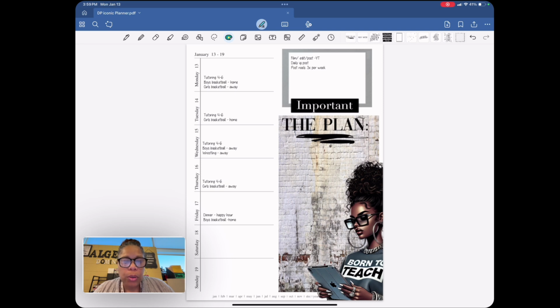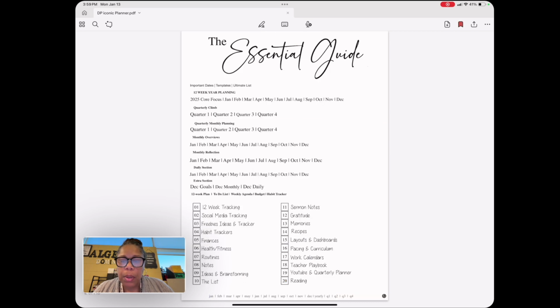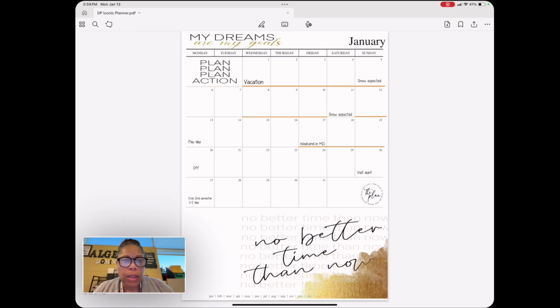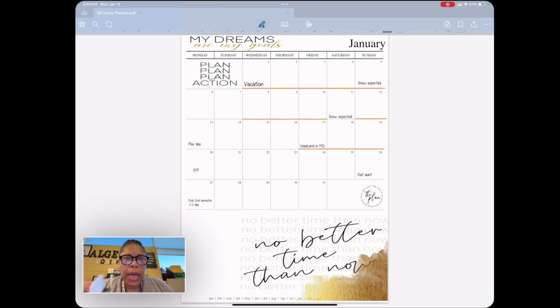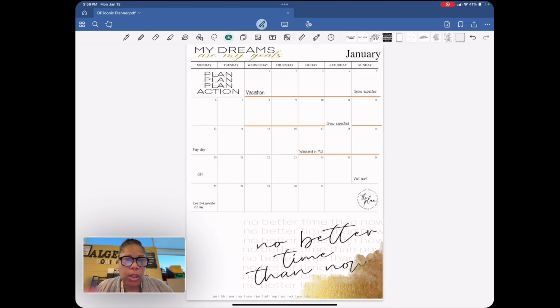I did want to show you that I am using my sections. So one of the things that I did in my sections is that I created a teacher playbook. I'm going to use monthly calendars in here. And so I've already put the calendar, and what I want to do is I switched that girl out because you can see it's the same calendar. I just took off my personal stuff, same calendar that's in the planner.